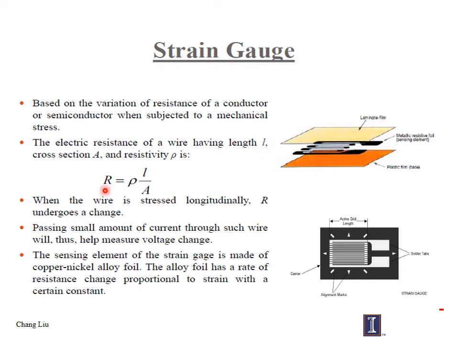That resistance can be indicated by the formula R equals rho L by A, where L is the length of the wire, A is the cross-sectional area, and rho is the resistivity. So as the length and cross-sectional area change, there is going to be a change in the resistance. This change in the resistance you are going to measure.